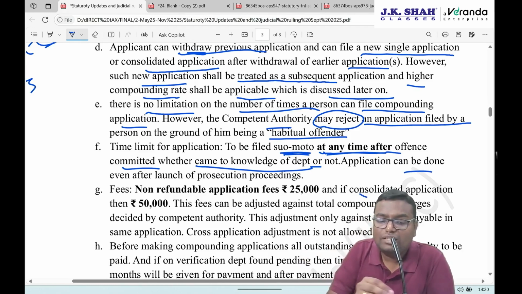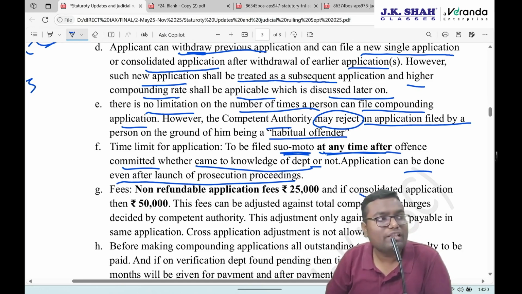Even application can be done after the launch of prosecution proceeding also. Let's say you have done the offense. Now you are not going to the authority. The authority came up to you and said that you have done this offense. You said nothing, or you replied something, whatever. Prosecution proceeding has been started. In the court, a complaint has been filed against you. Then yes, even then you can file this compounding application.